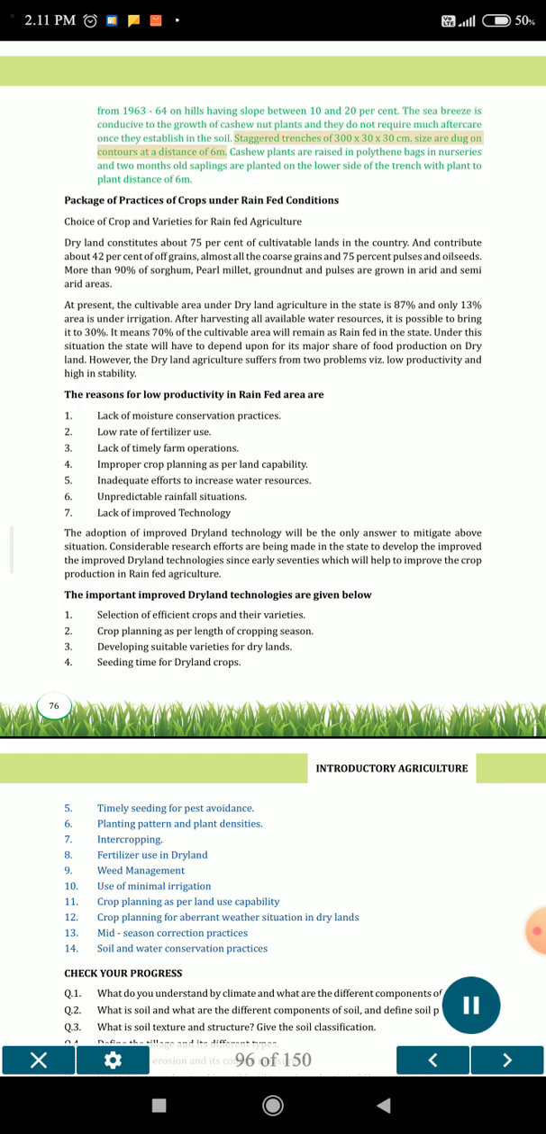Staggered trenches of 300 x 30 x 30 cm size are dug on contours at a distance of 6 meters. Cashew plants are raised in polythene bags in nurseries and 2 months old saplings are planted on the lower side of the trench with plant to plant distance of 6 meters. Package of practices of crops under rain-fed conditions. Choice of crop and varieties for rain-fed agriculture.